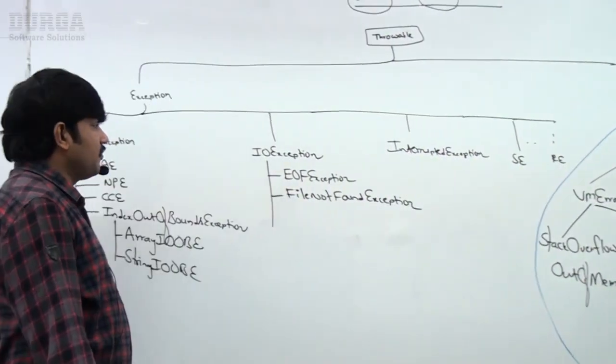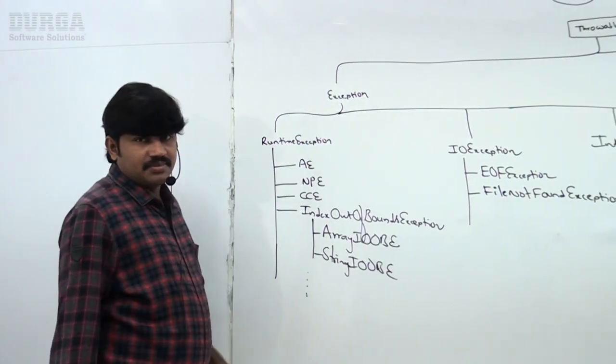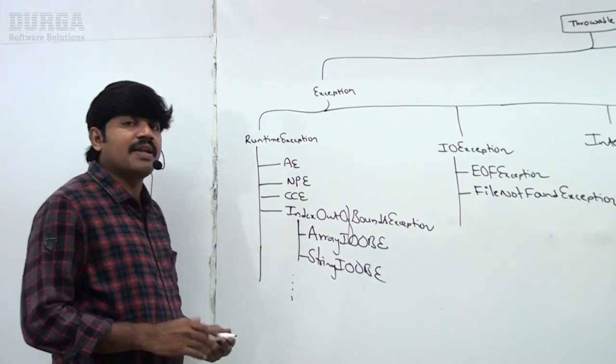Similarly, what about RuntimeException? Runtime exceptions occur because of our runtime values.